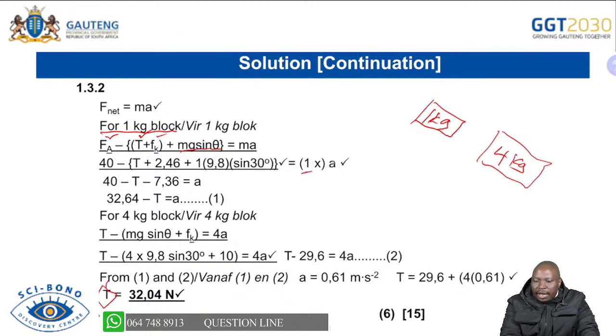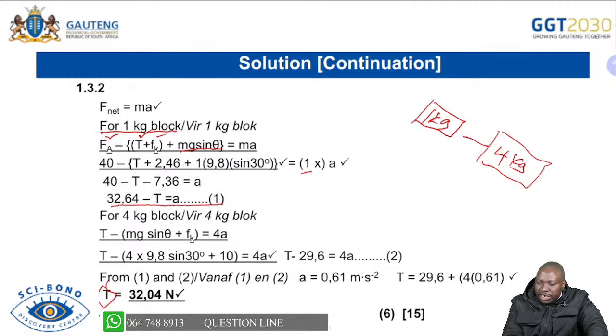Our mass was 1 times A, you are able to get that. And then you get your formula there, which is 32.64 minus T equals A. And you are calling that equation number 1. And then you go to the 4 kg block, you apply again F net equals MA. You will only be awarded 1 mark for F net equals MA because you are going to utilize it for all of them. And then you identify the forces.